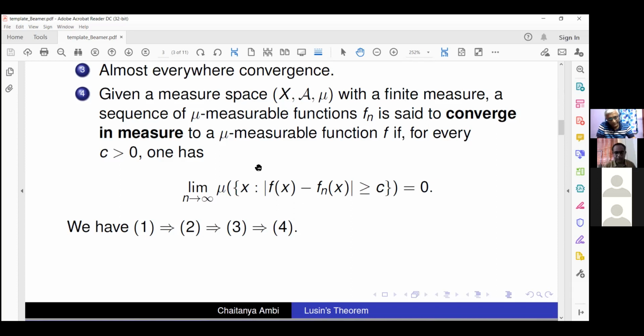Any questions so far about convergence in measure? Okay, I'll proceed.